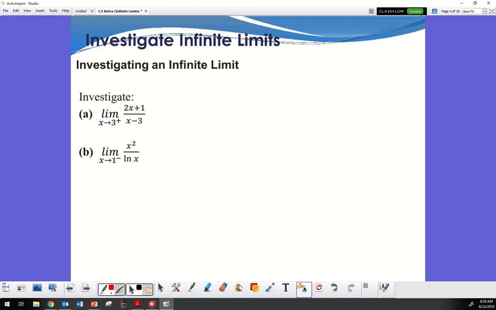Okay, so 0.9 squared over ln of 0.9. What did I tell you guys about certain things? ln of 1 is what? 0. That's why I can't plug that one in. ln of 1 gives me 0, so I could not do that.